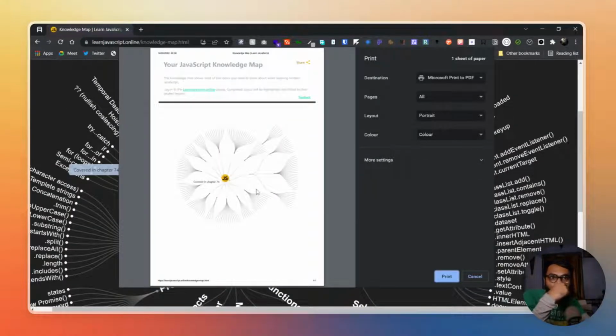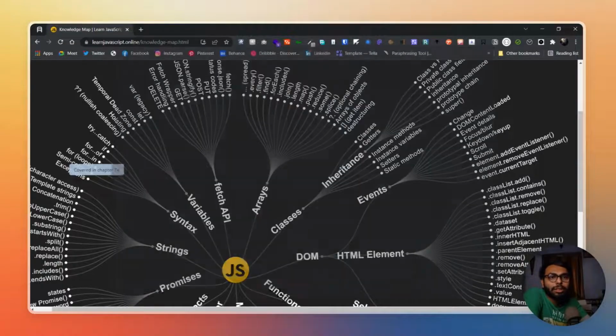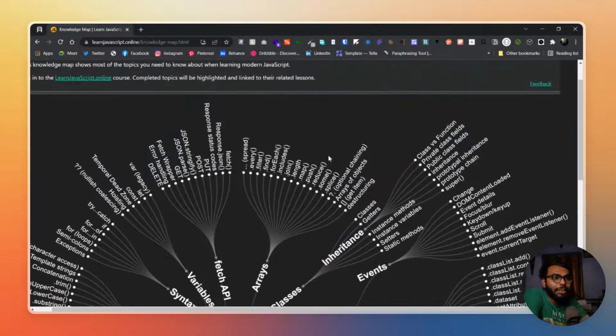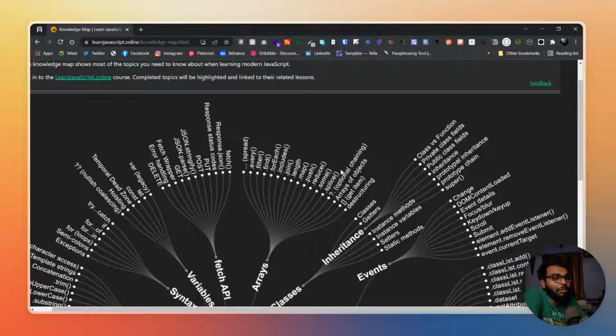It's not showing me all of those text, and I don't know why. Oh, actually it may be showing, but just because this site is in dark mode, it's not showing over here. That could be the problem. So if I can manage that problem, I think I would be able to print it as well.